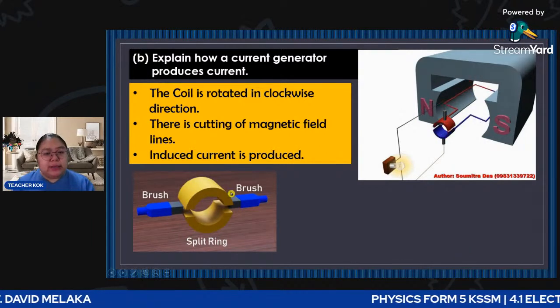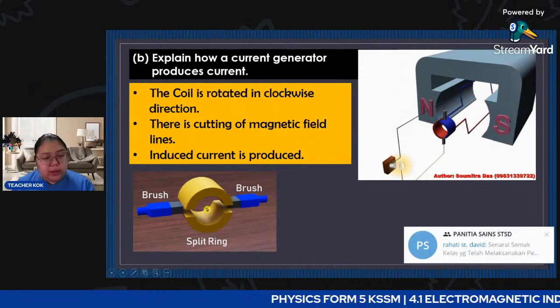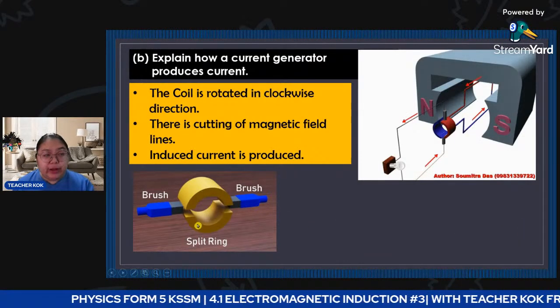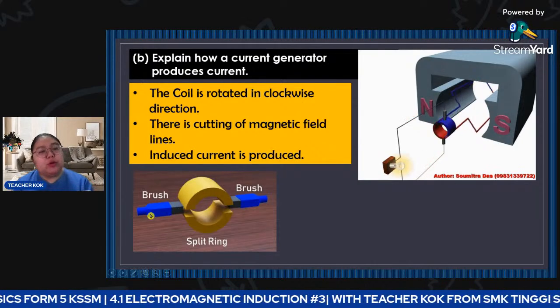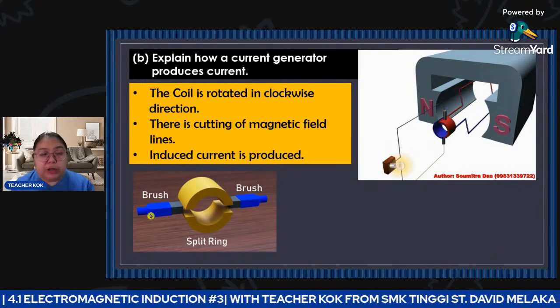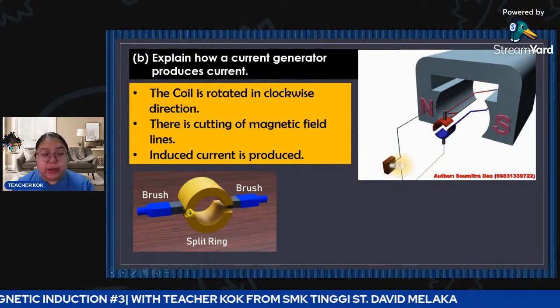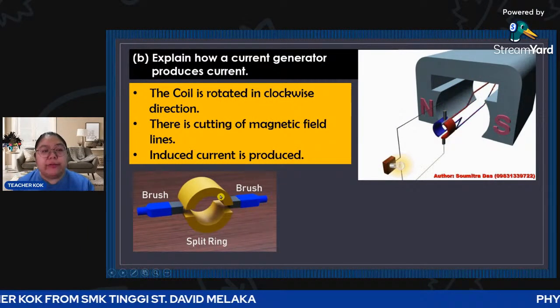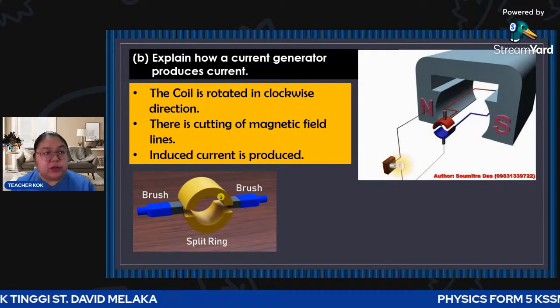Okay, so you can see very clearly, this one we call the commutator. You also can call it split rings. Then at the side, we have two things. That one is the carbon brush. They are fixed together. Which one can be rotated? Only the split rings can be rotated. The brush is a fixed one.